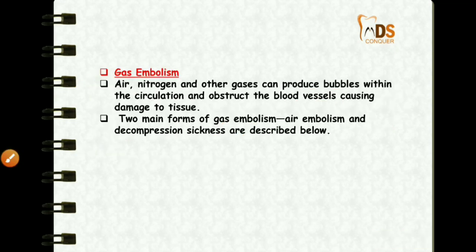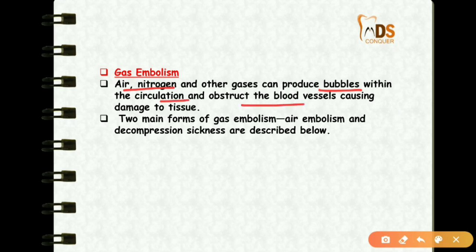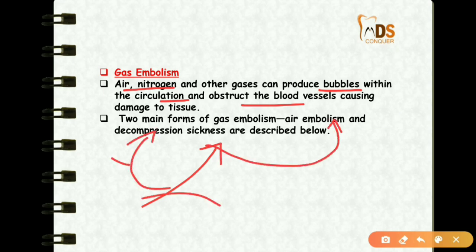Then that is about fat embolism. Now coming to the air embolism. Here the air embolism is because of the air or nitrogen and other gases. These will produce bubbles in the circulation and obstruct the blood vessels. If you see this gas embolism, it is of two types, that is air embolism and decompression sickness. For us, the decompression sickness is very important.